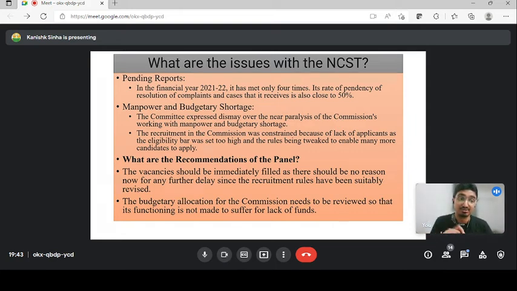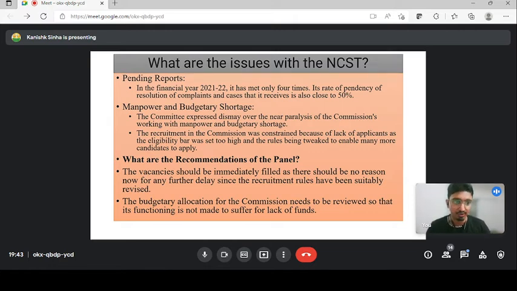Guys, don't think that this is not important for CLAT. You will get a question on why the parliamentary report published in March 2022 stated that the NCST is not working properly. You will have these options because now CLAT is very comprehensive. You will not get a question directly asking about 1994, when it was formed.